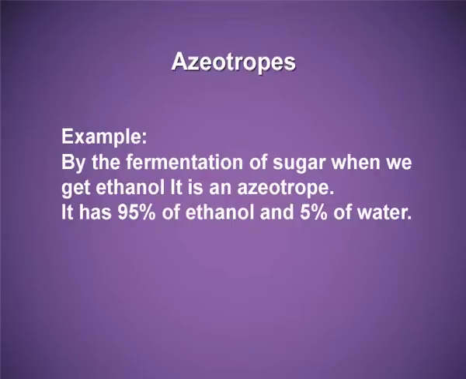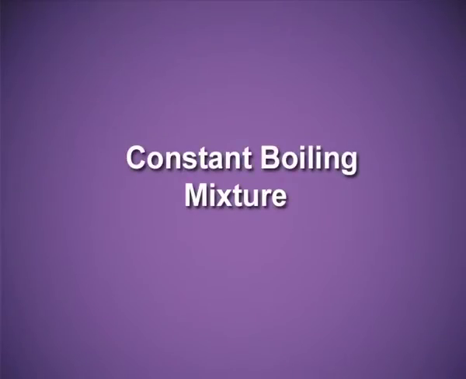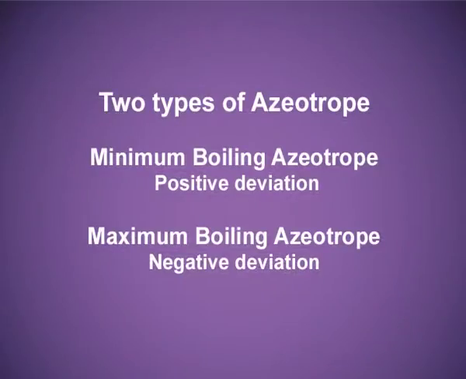For example, by the fermentation of sugar, when we get ethanol, it is an azeotrope. It has 95% ethanol and 5% water. It is very difficult to separate water from this ethanol. These are constant boiling mixtures. Further, azeotropes are again classified as maximum boiling azeotrope and minimum boiling azeotrope.